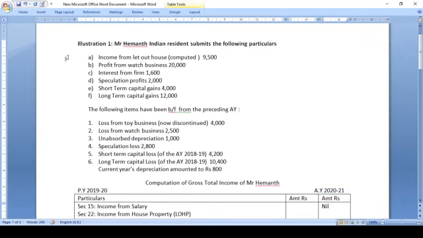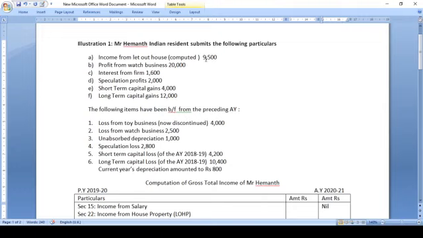Income from let out house computed 9,500. It is directly given, students. Income from let out house computed. So the income from let out house has been computed. Otherwise, in detail you have to calculate the expected rent received. You will calculate the gross annual value. Then you are going to deduct the municipal taxes paid by the owner. The resulting figure is called annual value.